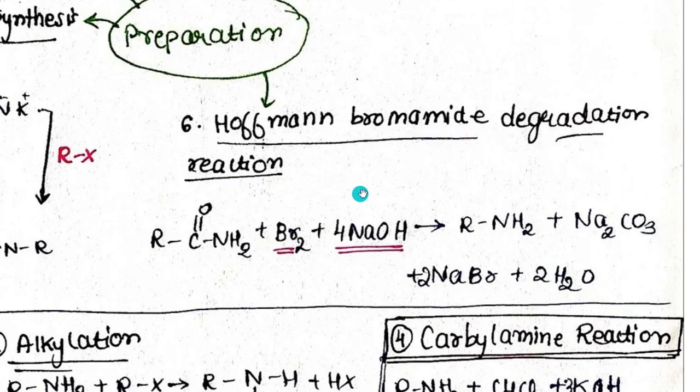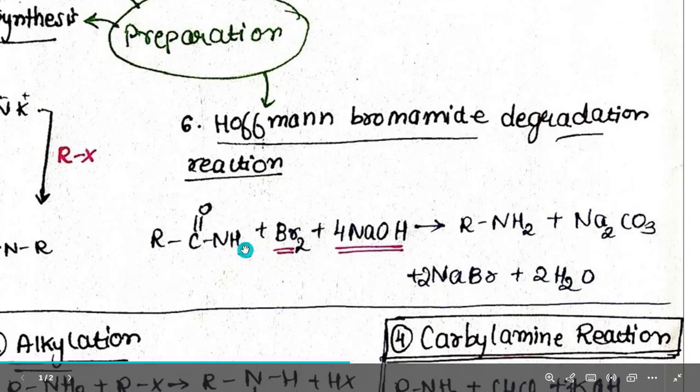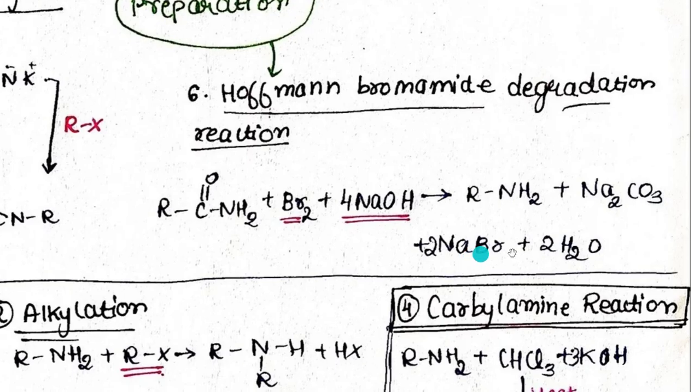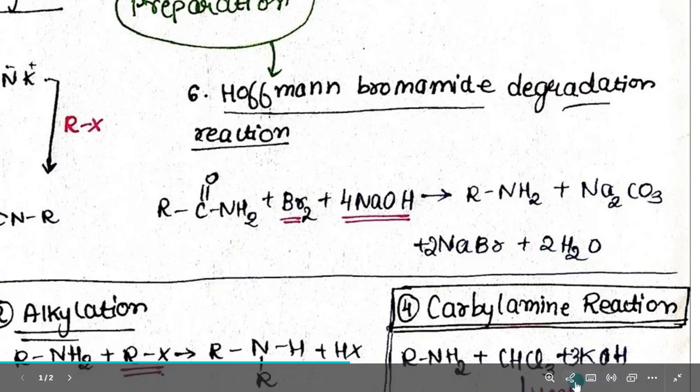And degradation reaction. So here what is happening? See, this is my R C double bond O NH2, amide. So according to this, we must have bromine and an amide, right? Bromamide, bromine, amide. This is my amide. Reacting these two with 4 moles of NaOH, we will get RNH2, for which we did all these things, plus Na2CO3 plus NaBr plus 2H2O.